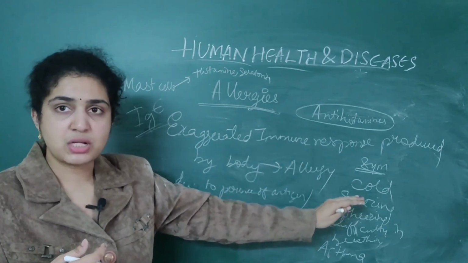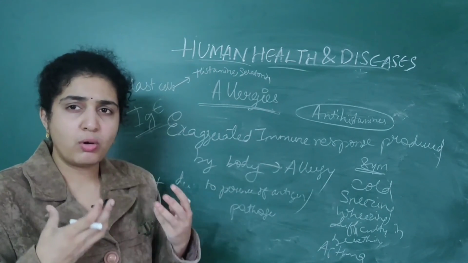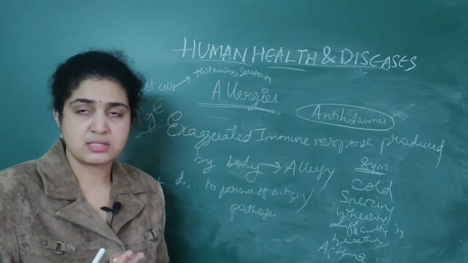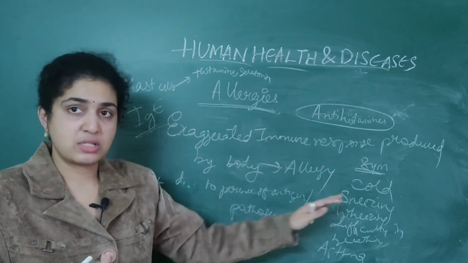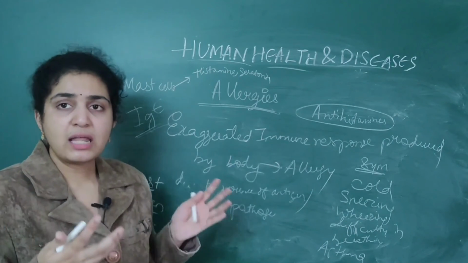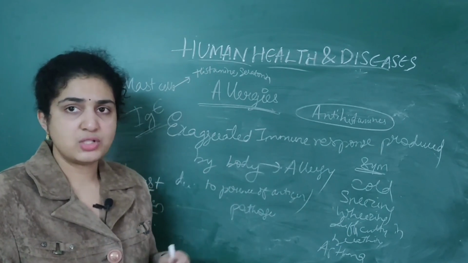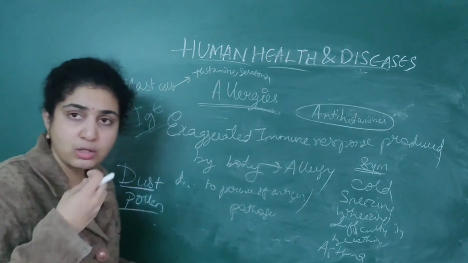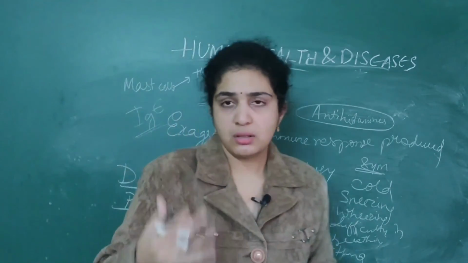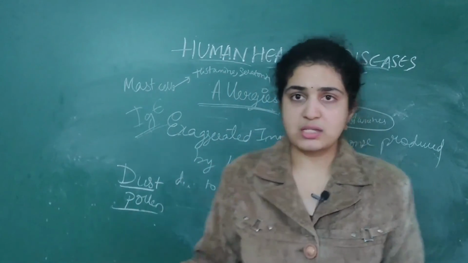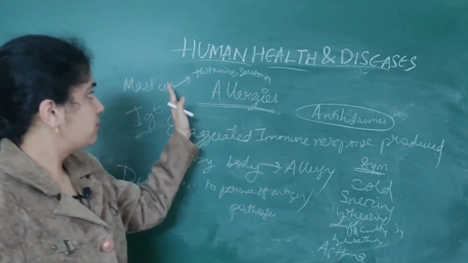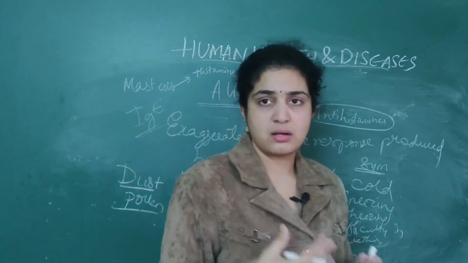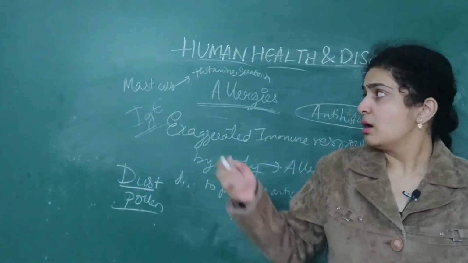What are the symptoms associated? Cold, sneezing, wheezing, and in severe cases difficulty in breathing. These are the symptoms. What are the antibodies produced due to allergy? They are nothing but IgE antibodies. What causes allergy? Dust as well as pollen. Then which cells secrete histamine and serotonin?